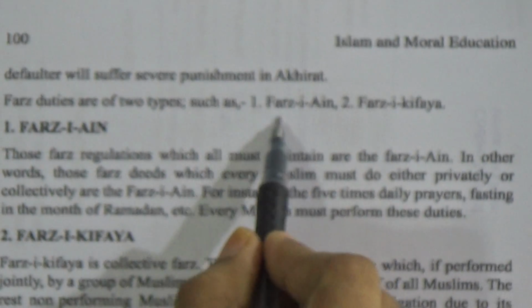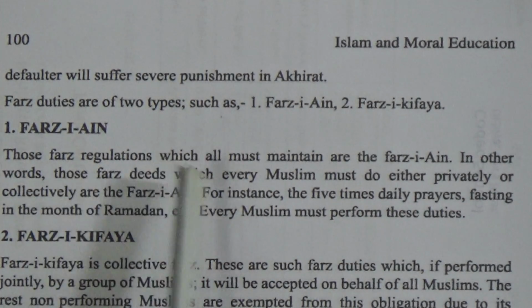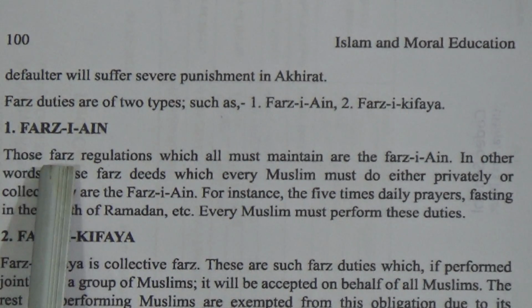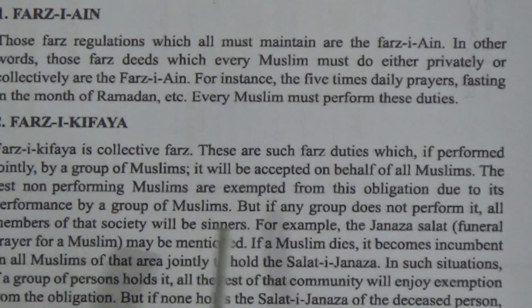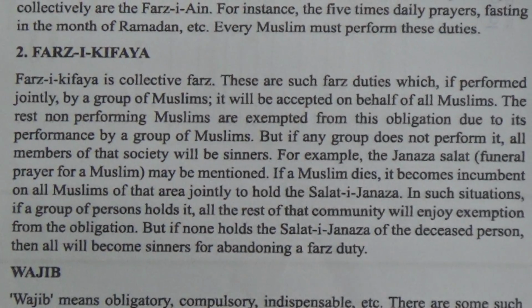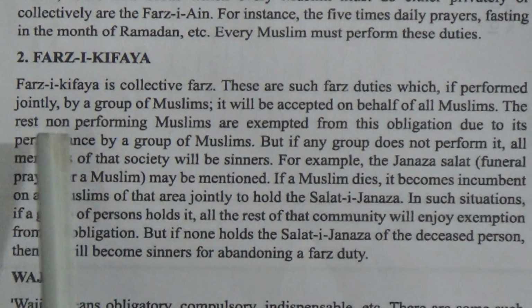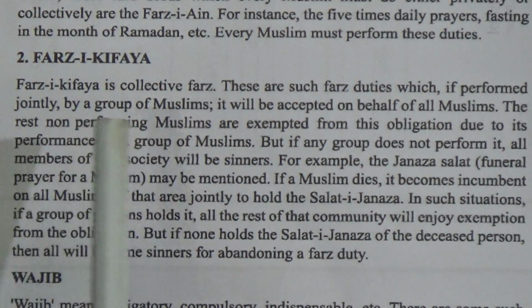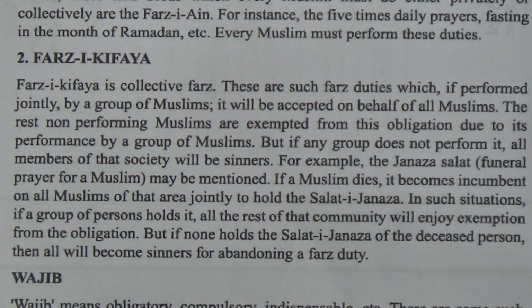Farz comes here, and these are the types of farz. There are two kinds of farz: farz ain and farz kifaya. Here is the description of farz ain and farz kifaya with examples. Farz ain is a must, understand, one has to perform these things. And farz kifaya: if anyone on behalf of a society does these things, it will be discharged for all the persons in that society, that means it will be ada, এটা আদায় হয়ে যাবে, if it is done by one person on behalf of the society, understand.